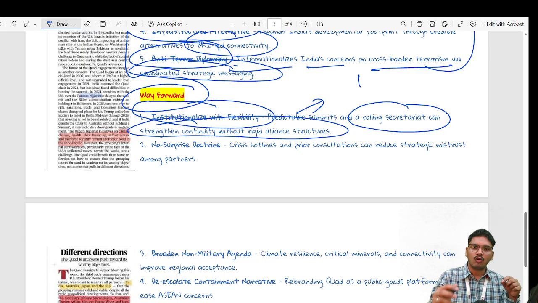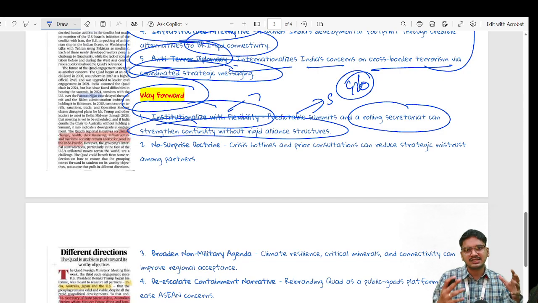That will also help us to have a constant secretariat in place like UN agencies. At the same point of time, a rolling secretariat will ensure features like the G20 summit, where flexibility can be ensured. No surprise doctrine.